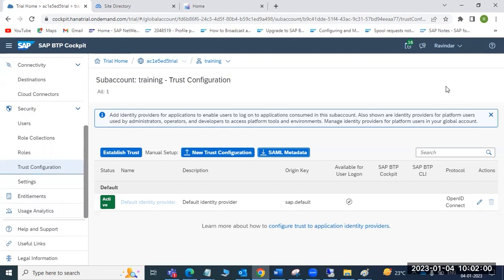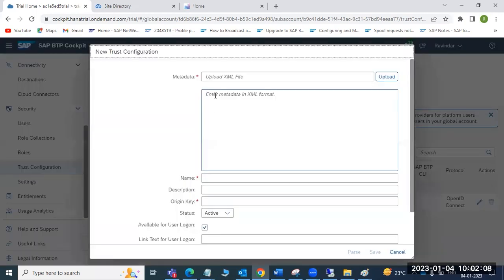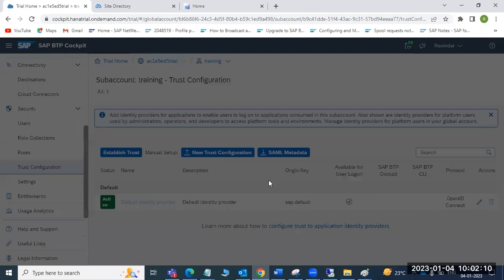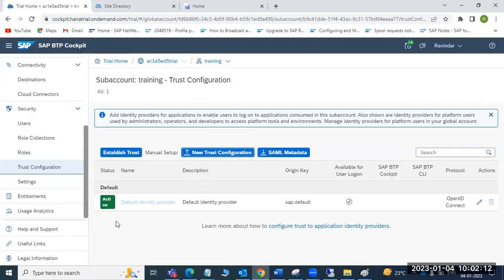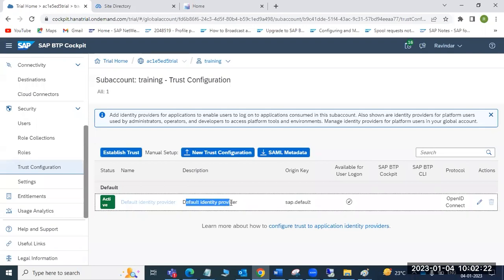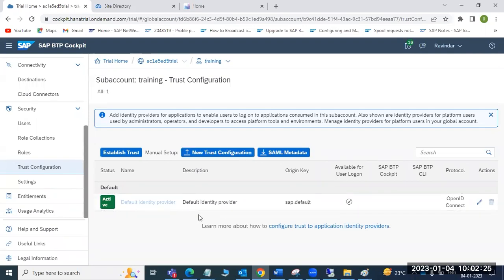Then they will give one metadata, one XML file, after you import it. That metadata you have to import here. Then you will get one more identity provider here instead of the default. Is there any login relay and logout relay URL they are providing? They will provide it to us. Here we have to define the login and logout relay URL.